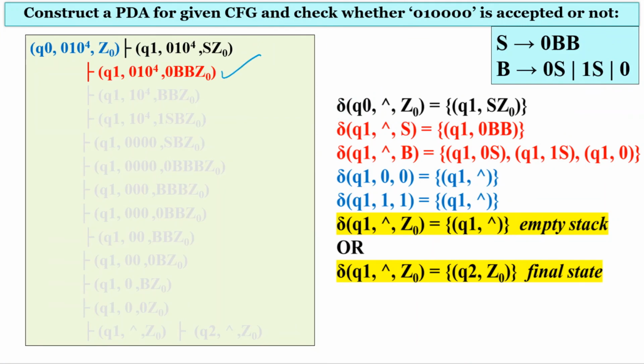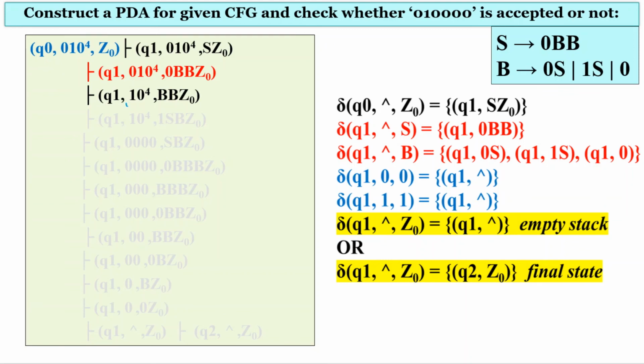Now we have a matching terminal symbol on the stack top, as these are the stack symbols, this is the input string, and the present state is q1. For all the transitions the state is going to be q1 only. Here, as the stack top matches the input, the matching terminal, we just cancel it out and replace the 0 with null, and this is the new ID.